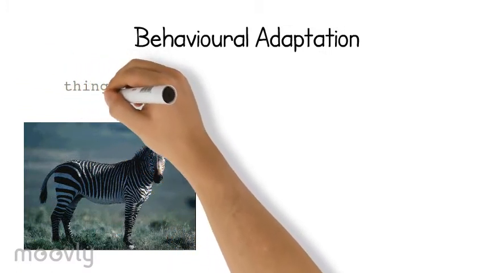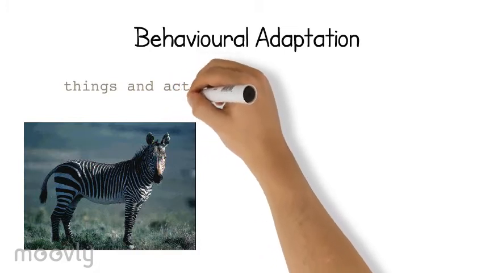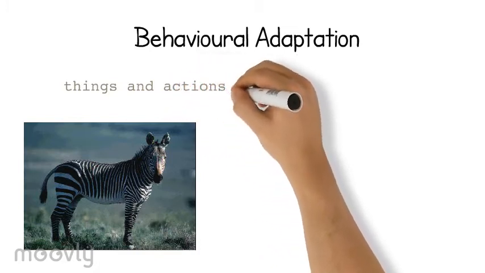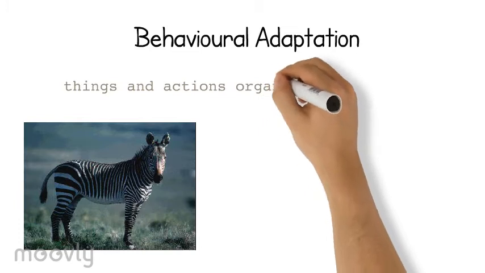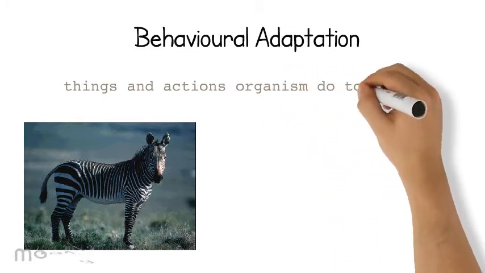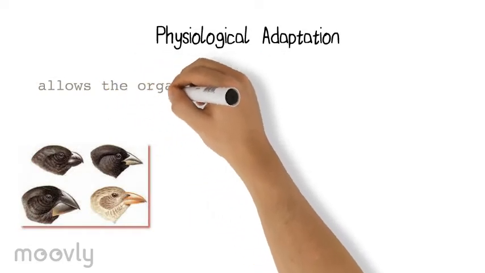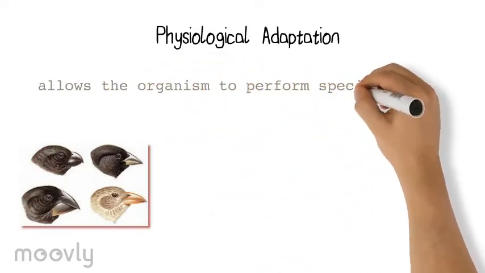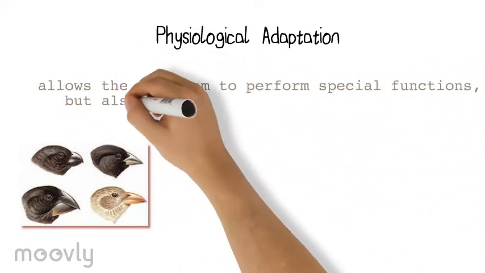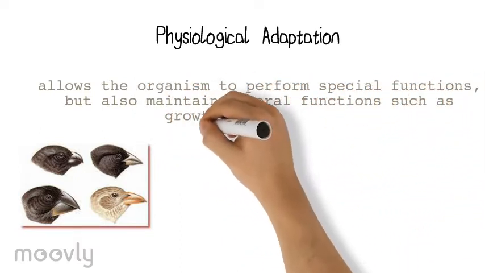Behavioral adaptation is when organisms perform actions or do things which will help them survive. For example, mimicry. A monarch bird mimics a viceroy bird so they both look alike. Birds avoid both and they're both able to adapt to their environment and pass on their genetic traits. Physiological adaptation allows the organism to perform special functions but also maintain general functions such as growth and development.